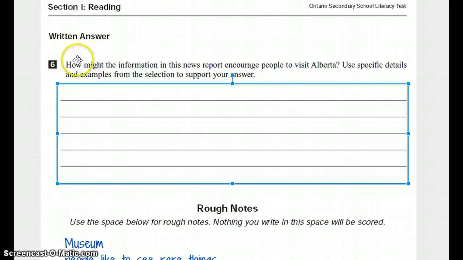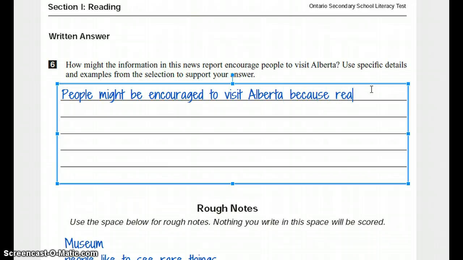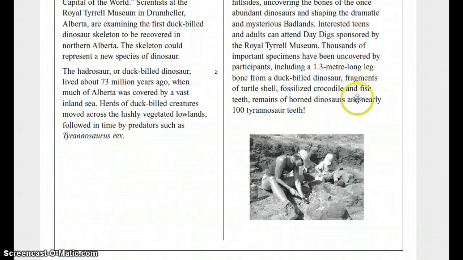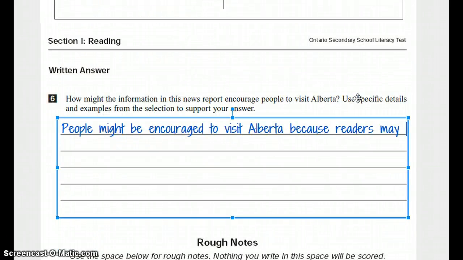So we might say, the information in this news report will encourage people to visit Alberta because... Or I could try a slightly different way. How about people might be encouraged to visit Alberta because readers may... See, I'm referring to the readers of the article here rather than people. Readers may be...